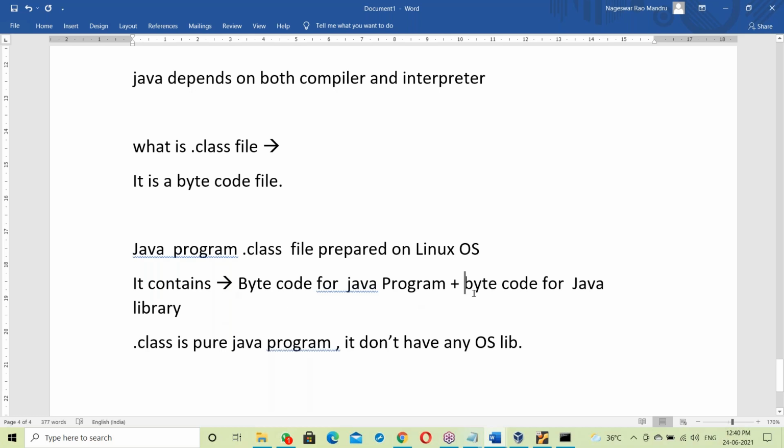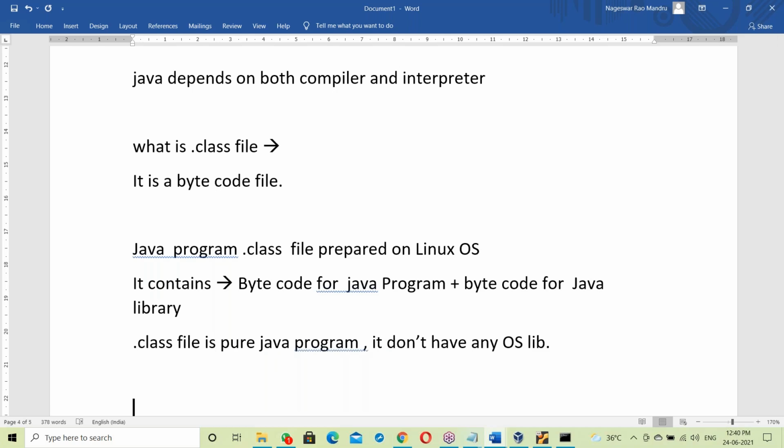Even the Java library is developed in Java. That is, the bytecode for the Java library is also pure Java. That means it is a pure Java program. So the dot class file is a pure Java program, and it doesn't have any OS library, right?